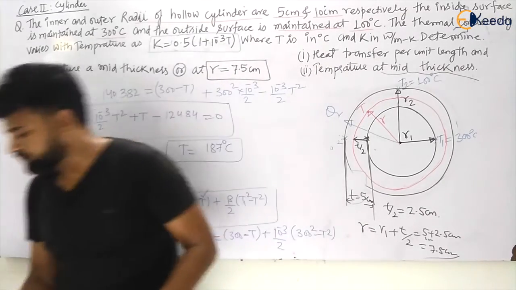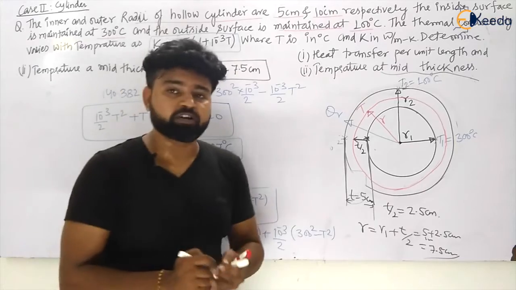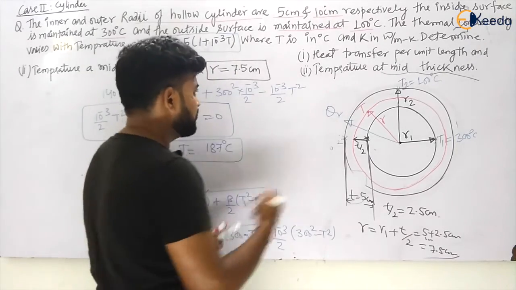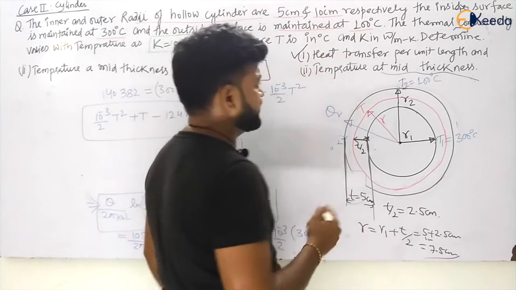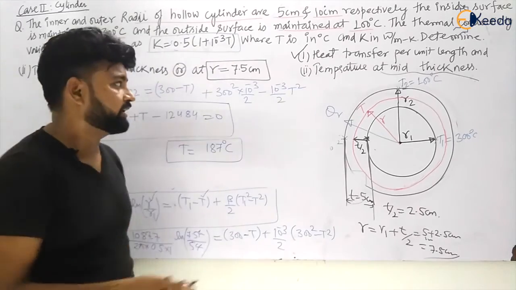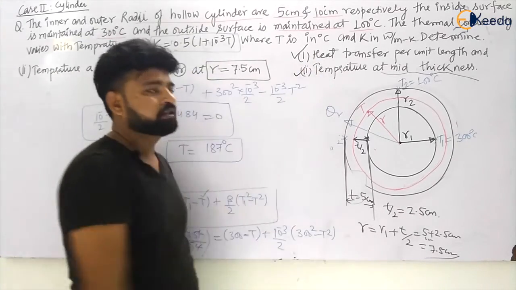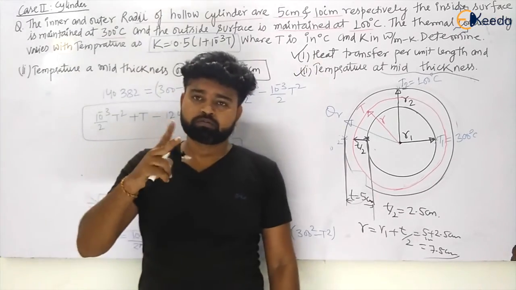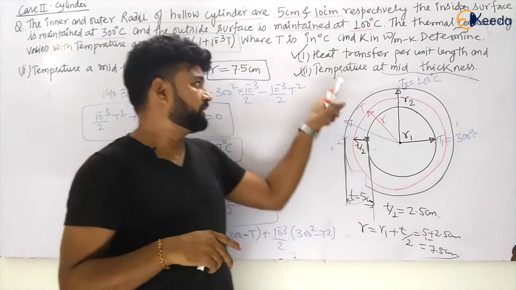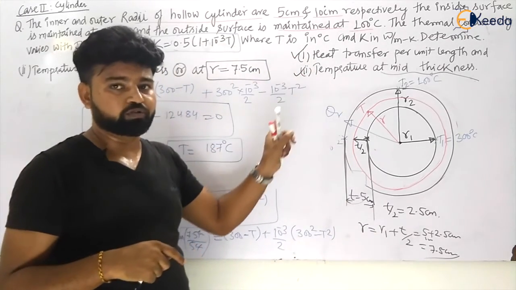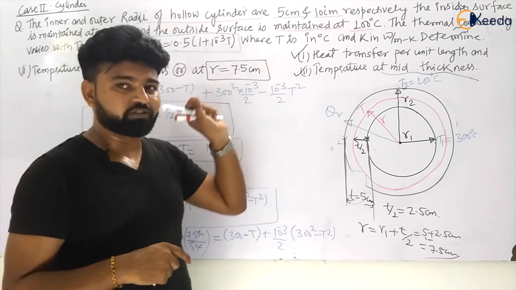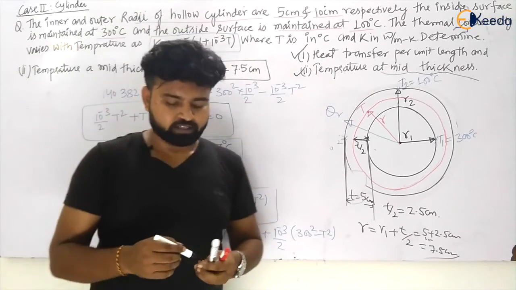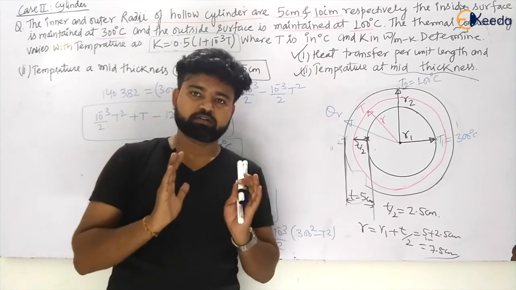And these types of questions, maybe we will be asking that question number 1. He only asks in GATE either heat transfer per unit length, or second, temperature at the mid thickness, or he is asking combined questions. He may be giving both questions and asking both values. So these kind of questions are very much important. So just remember all the concepts and all things you know now.